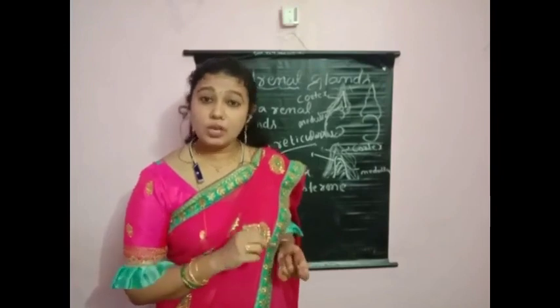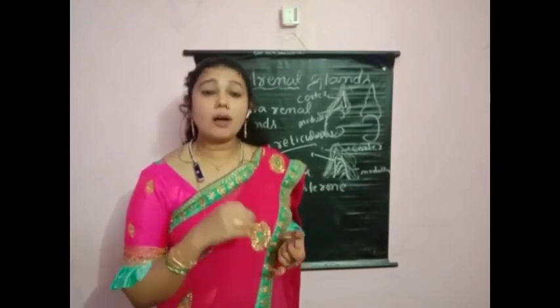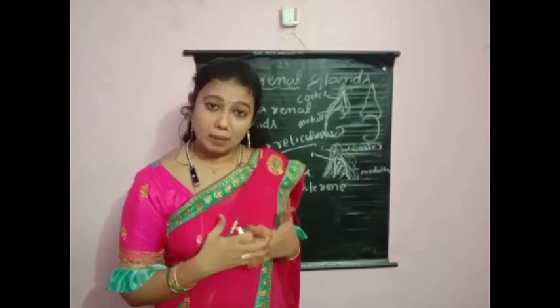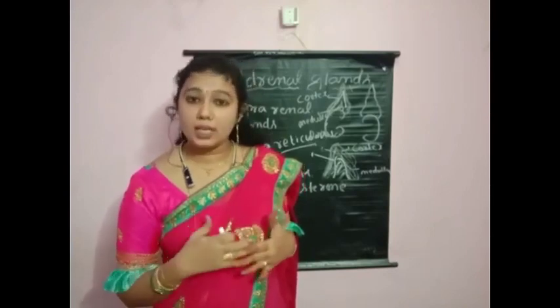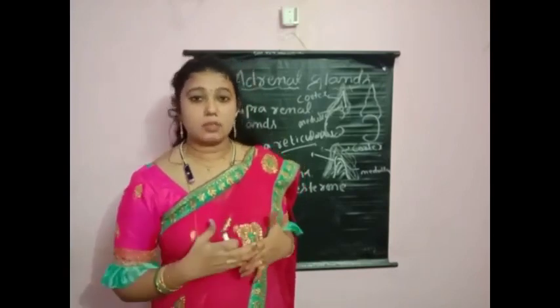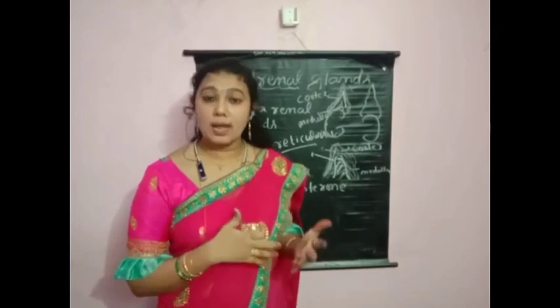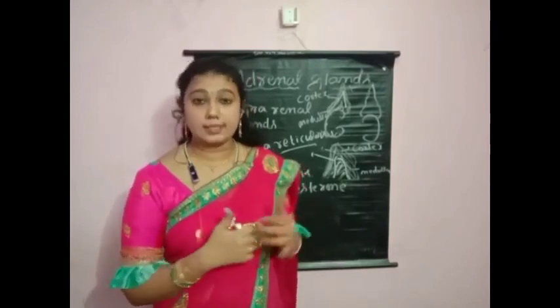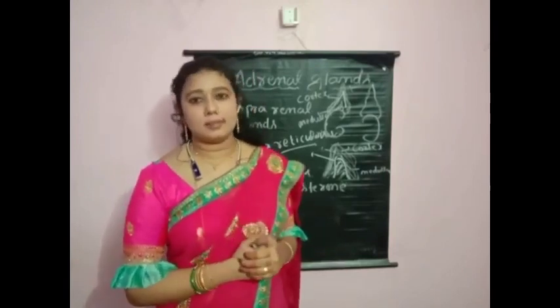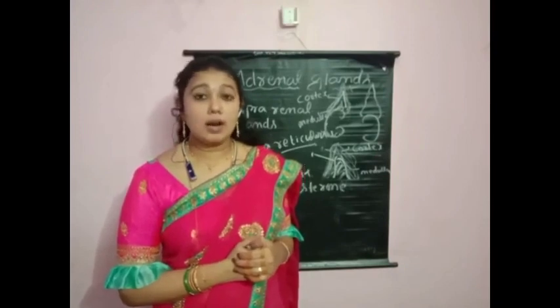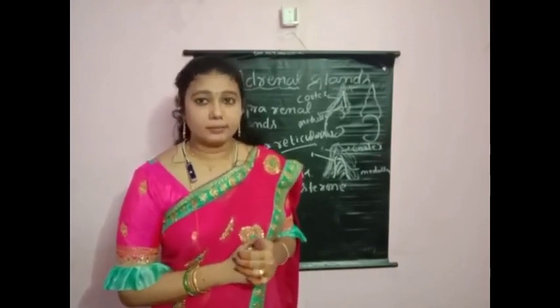What is the function of cortisol? Cortisol is useful for the metabolism of carbohydrates, fats and proteins: gluconeogenesis, lipolysis, proteolysis. This is called glucocorticoid.